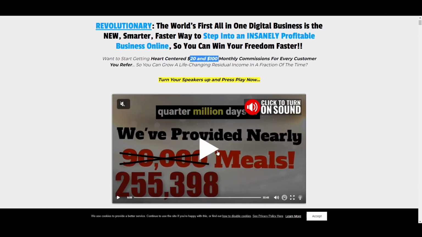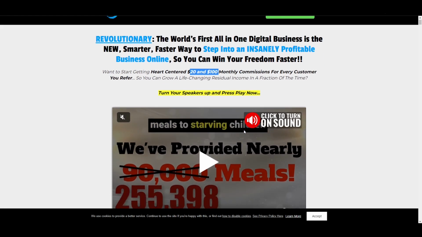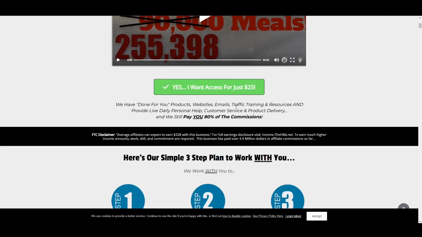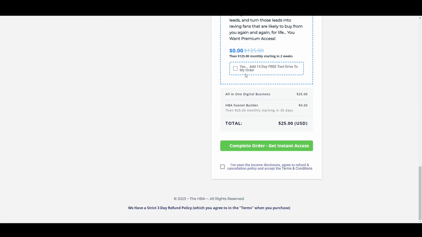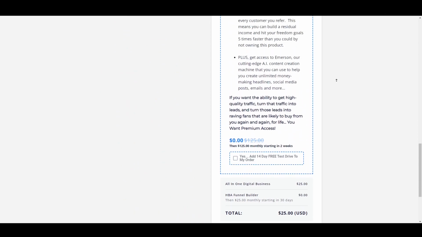They also give to charity if you're interested in that as well. So anyway, you could just look this over, decide you want to try this out. Click on one of these green buttons once you're done, and say, hey, I want to try this out. Put in your basic information, get the product, and so on.